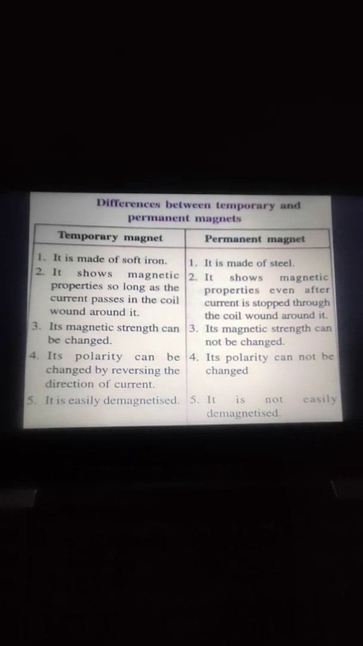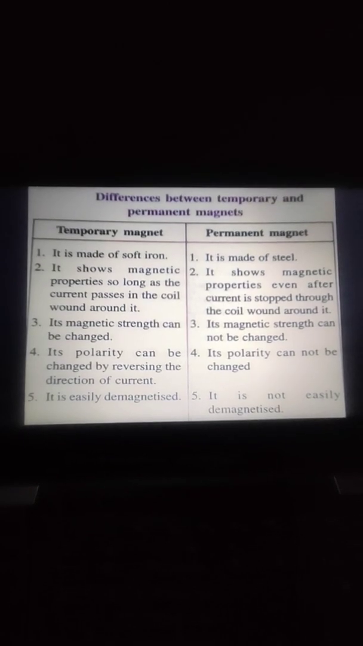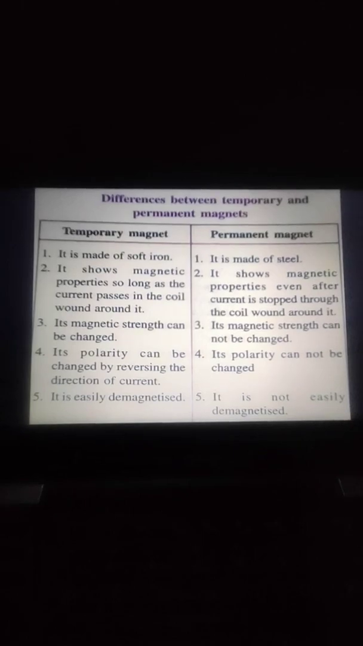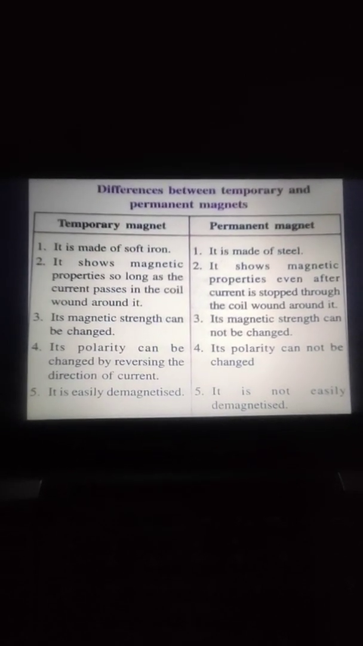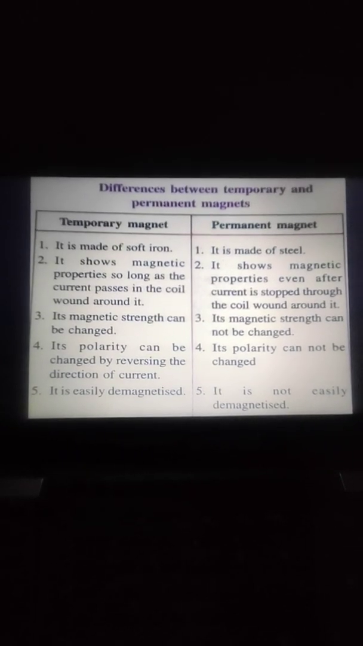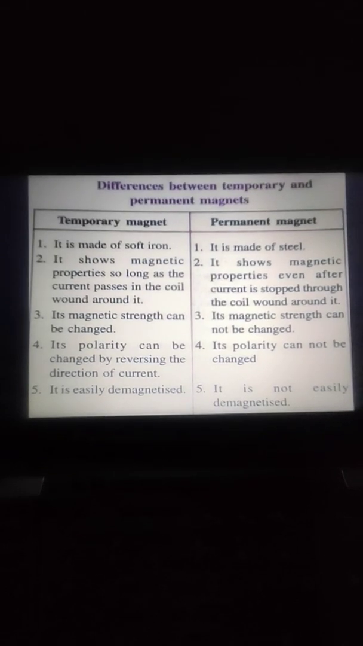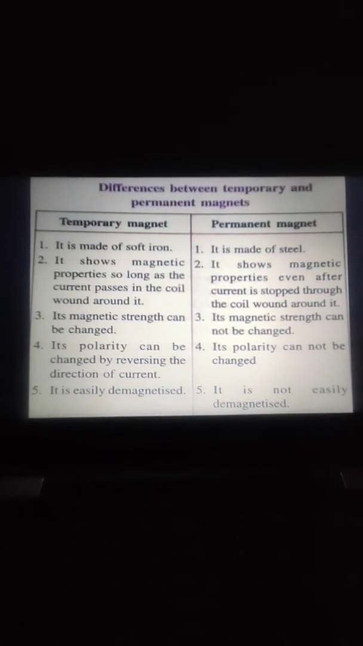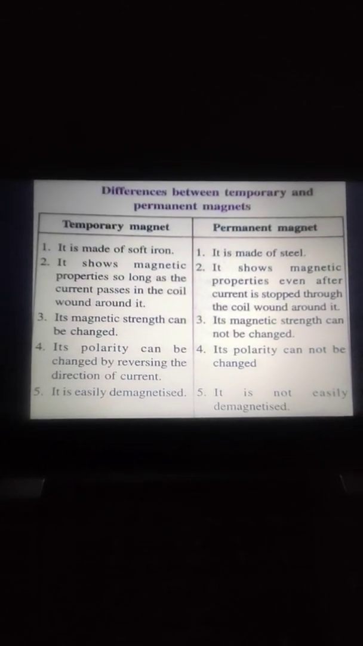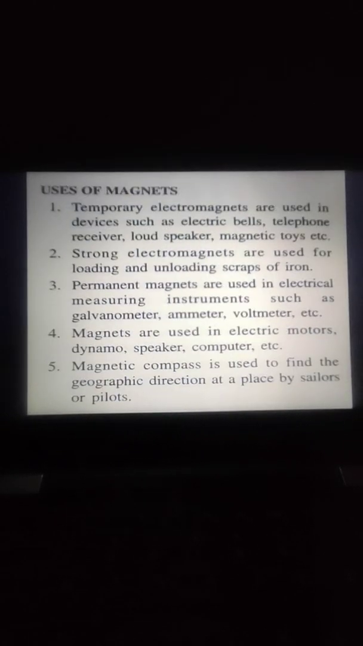And permanent magnet is a magnet which does not lose its magnetic property, and it is made up of steel. The magnetic strength of a temporary magnet can be changed, but of permanent magnet it can't be changed. The polarities of a temporary magnet can be changed, but in case of permanent they are not changed. Temporary magnets can be easily demagnetized, but permanent magnets are not easily demagnetized.